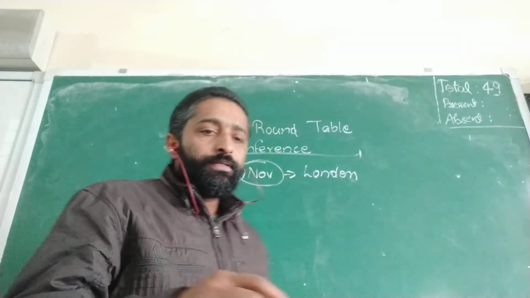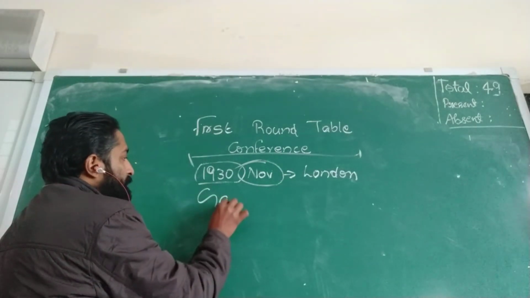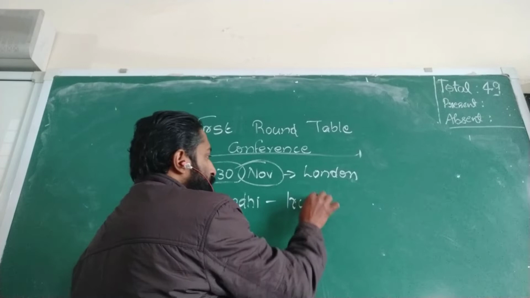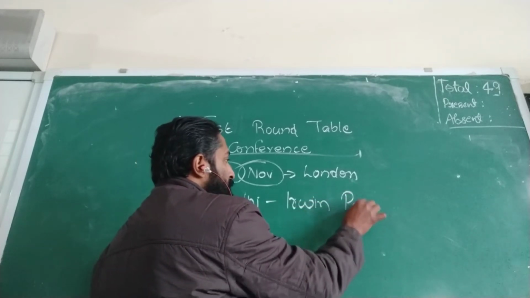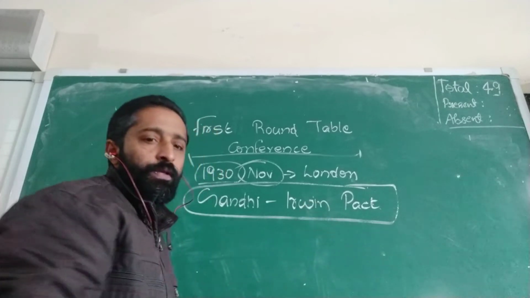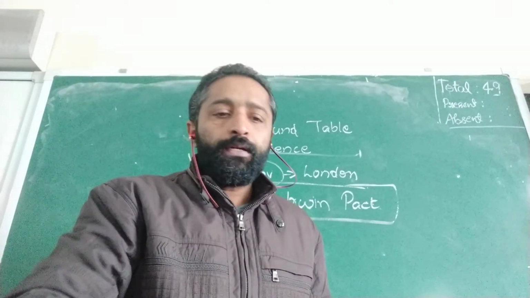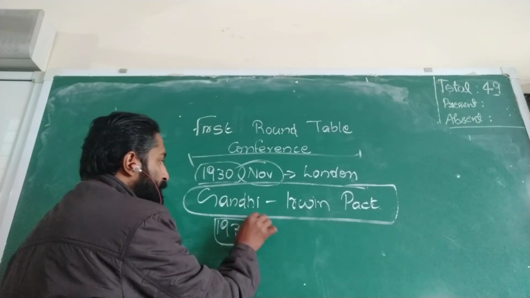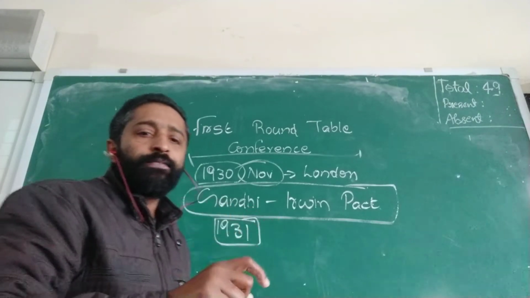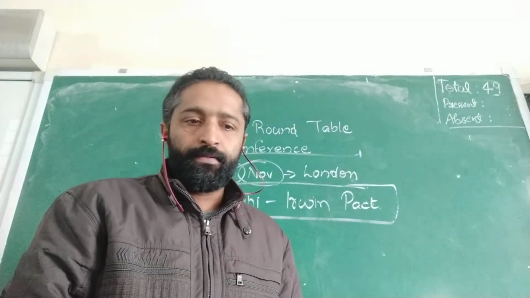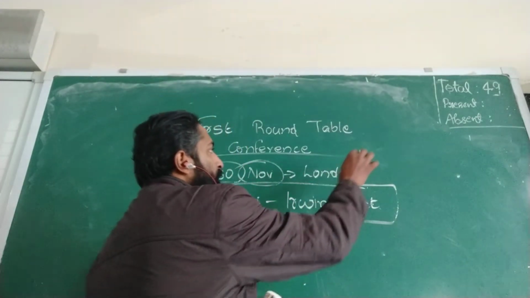Now the second point is the Gandhi-Irwin Pact. Pact means the agreement between Gandhiji and Irwin. It happened in 1931, which means the agreement signed between Gandhiji and the viceroy called Irwin. And what was the agreement? So there are two parts of it.